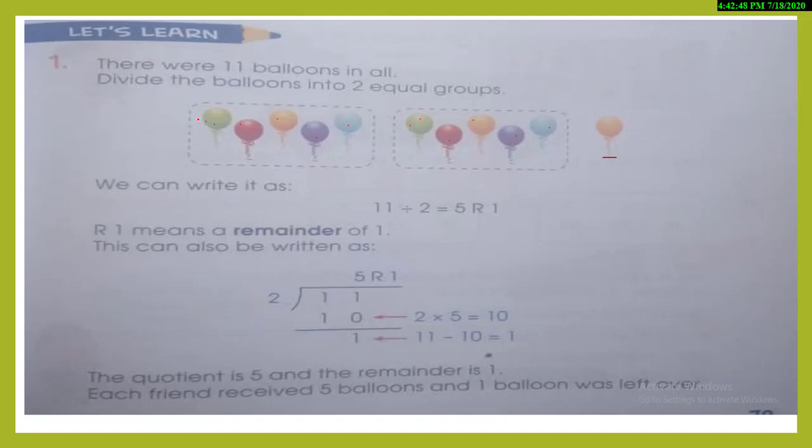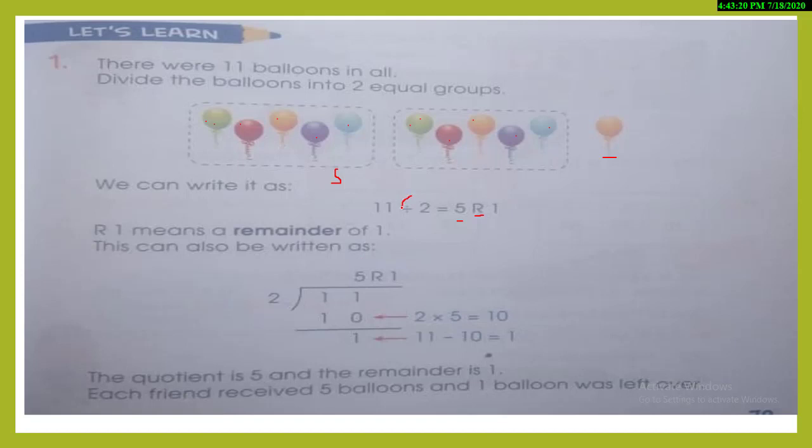And now you are going to count how many balloons are there in each group. 1, 2, 3, 4, 5. Okay, there are 5 balloons in each group. So you will mention 5 over here. And what are the remaining items? We have only one remaining item, that is 1. This R represents remainder. Okay, R. 1 means a remainder of 1. And this can also be written, as I told you, with the signs of division.